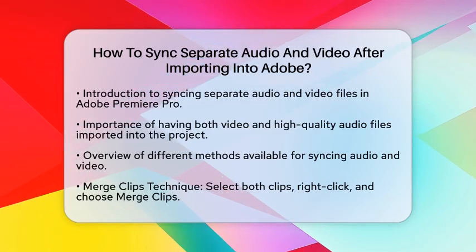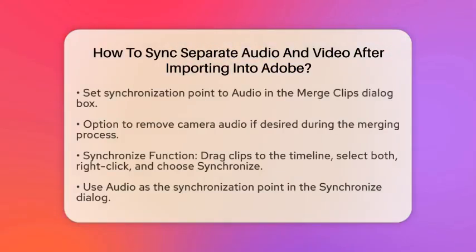Select both your video and audio clips in the project panel. Right-click and choose the option to merge clips. In the dialog box that appears, set the synchronization point to audio. This tells Adobe Premiere Pro to use the audio waveform from the on-camera audio as a reference to align the external audio. If you want to replace the camera audio completely, check the box that says Remove Audio from AV Clip. After clicking OK, you will have a new merged clip ready for your timeline.